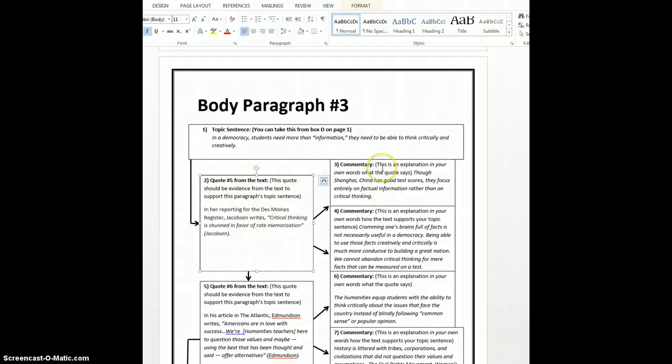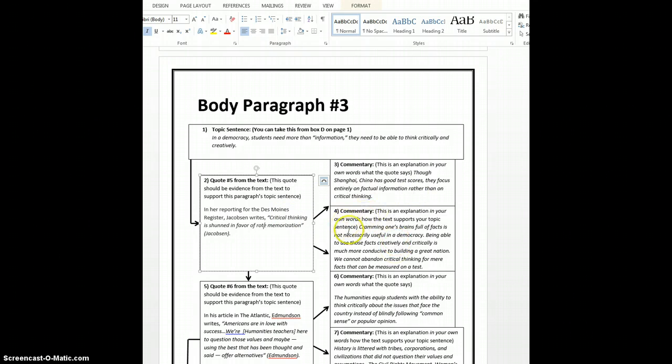Next, you put right in the commentary number 1. This is an explanation in your own words of what the quote says. So what I think she is saying here is that though Shanghai, China has good test scores, they focus entirely on factual information rather than on critical thinking. So I'm taking this and putting it in my own words.